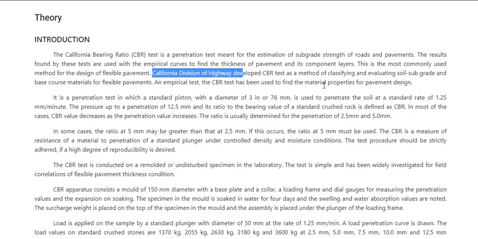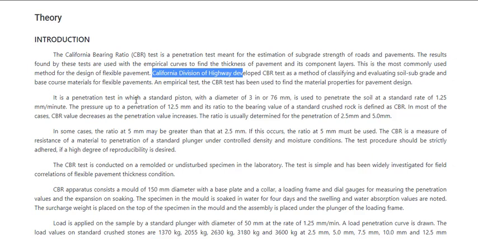So this is what this test is being used for. You can determine the properties of the materials that you are using, the soil subgrade and base course materials, and the material properties for the pavement design.